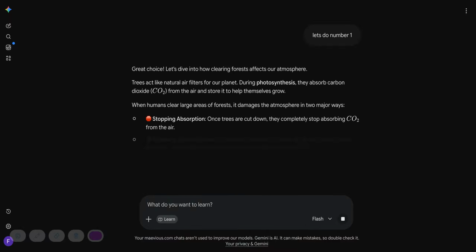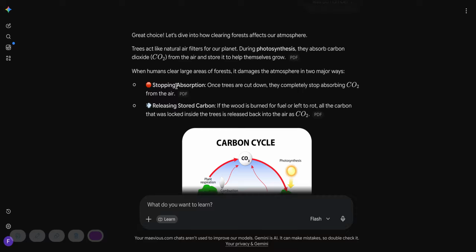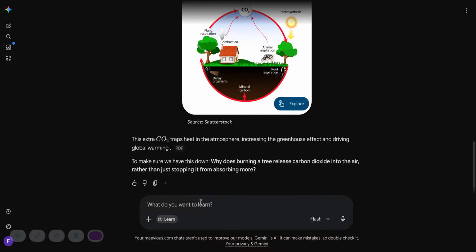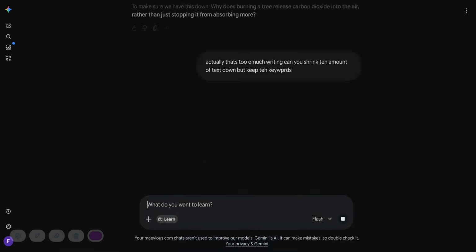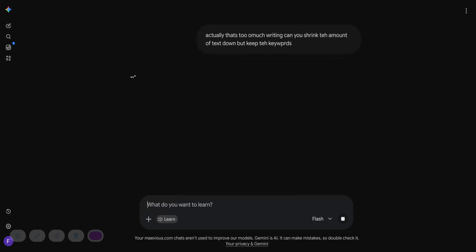Now, it goes into it, tells you about it, and I can actually turn around and say, actually, that's too much writing. Can you shrink the amount of text down, but you must keep the keywords. Although I can't type, there you go, lots of typing errors. And the really nice thing for someone like me, who has ADHD, is it really doesn't care about my typos. It can work it out, which means I can actually concentrate on what I'm doing.